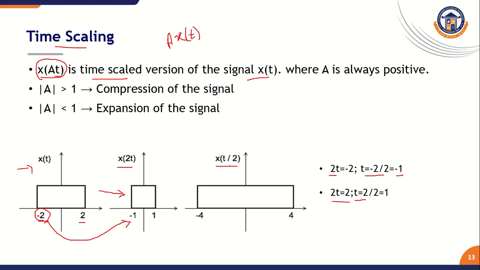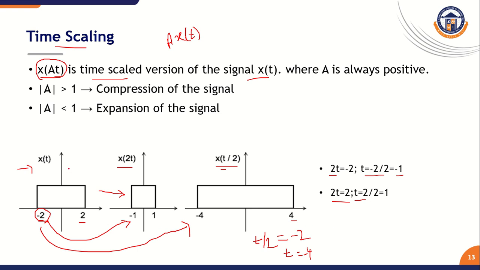In a similar way, we can perform x of t by 2. Once t by 2 equals -2, t value equals -4. So this -2 value is expanded to -4. Similarly, we substitute the other value in this scaling factor, and then we get t value equal to 4.